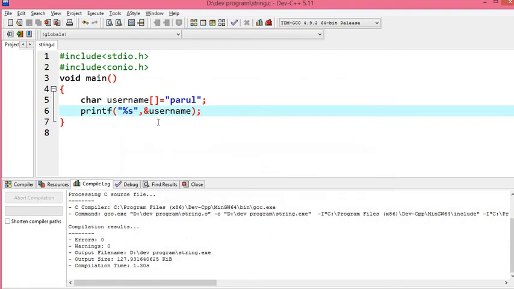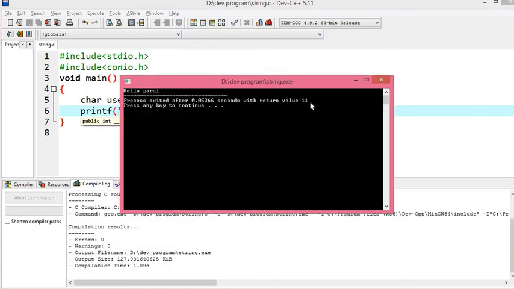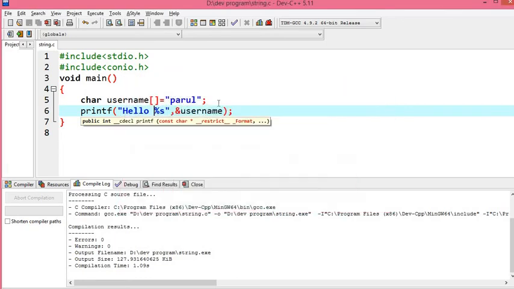If I want to print something like hello, save, compile and run, I get the message Hello Parul. So this is one way to initialize a particular string and print it out. Note that since we are dealing with a string, the format specifier is changed to %s.